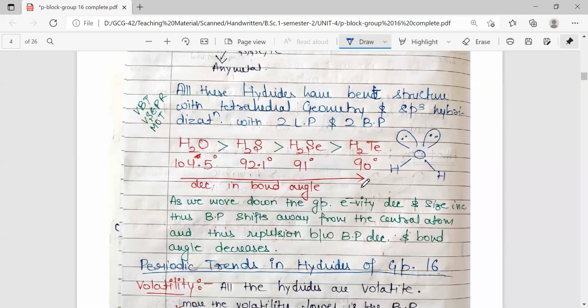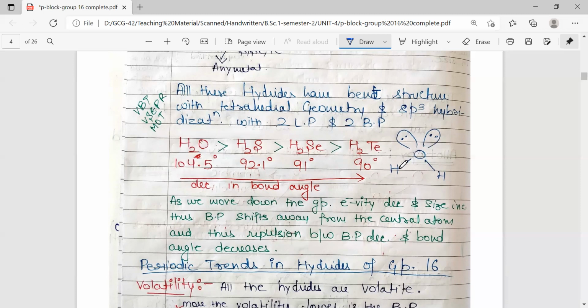So the angle is decreasing down the group. There is a large decrease from water to H2S, and not much decrease after that, but yes, the angle is decreasing. This decrease is because the electronegativity of the central atom is decreasing. When the electronegativity of the central atom decreases, the bond pair between the central atom and the hydrogens shifts more and more towards the hydrogen as we move down the group.